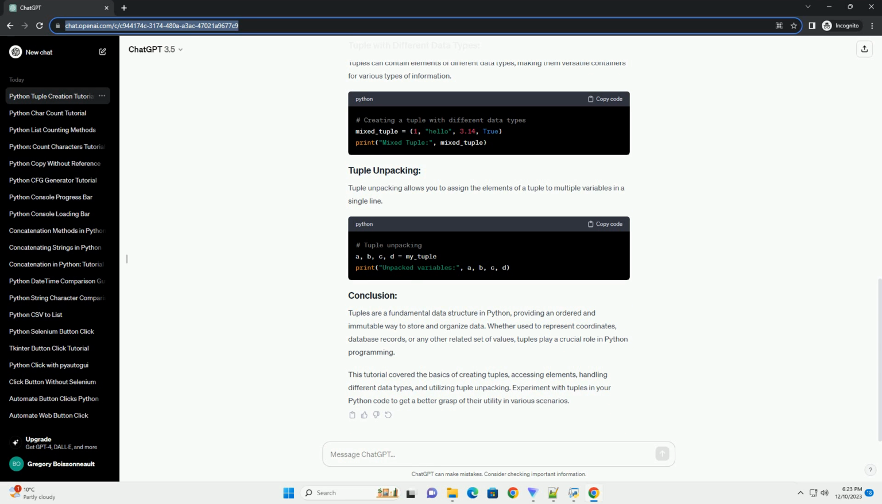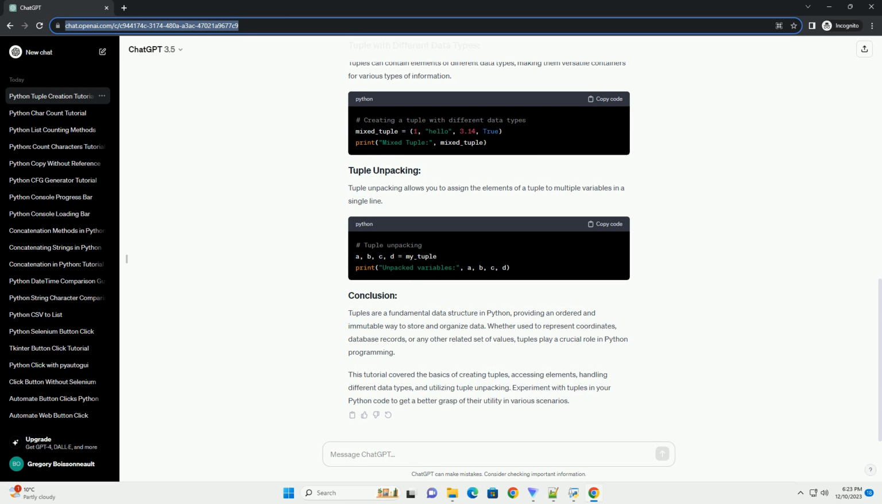The index starts from 0 for the first element. Negative indexing is also supported, with -1 representing the last element. Tuples can contain elements of different data types, making them versatile containers for various types of information.